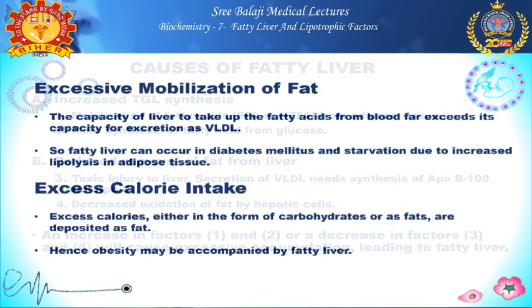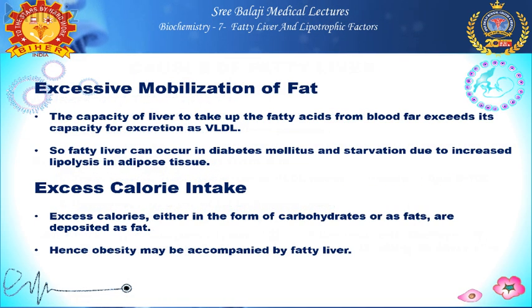So coming to seeing the causes in detail. First cause, excessive mobilization of fat. What causes this excessive mobilization of fat? When the capacity of the liver to take up fatty acids from blood exceeds its capacity for excretion as VLDL. So this fatty liver can occur in diabetes mellitus and starvation due to increased lipolysis in adipose tissue. Talking about calorie intake, when there is an excess calorie intake, either in the form of carbohydrate or fat, it is deposited as fat. Hence obesity may be accompanied by fatty liver.